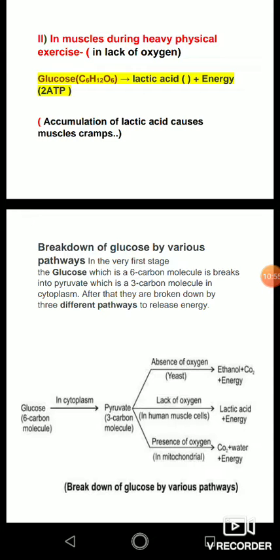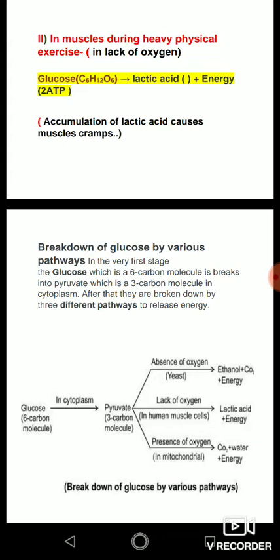So let's summarize these steps in this flow chart. Actually, sometimes a question comes in the examination like: write the pathway of breaking down of glucose. So, breakdown of glucose by various pathways.